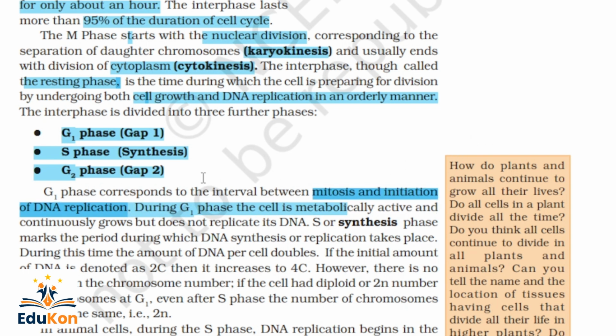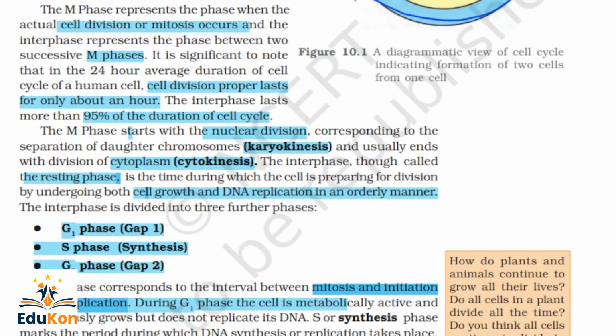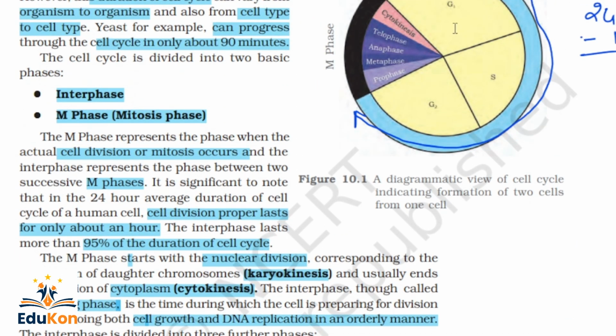You will see the picture for you to understand properly. Here, this is the G1, this is the S phase and this is the G2 phase. This comes under interphase. This is the M phase, mitosis, where the exact cell division occurs.